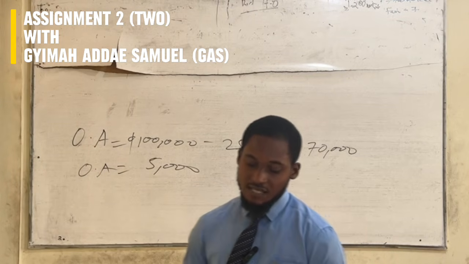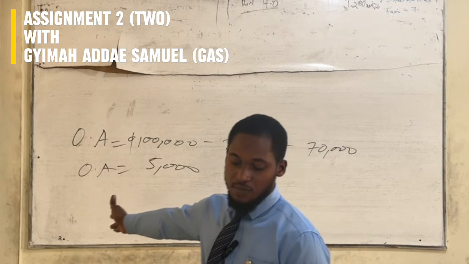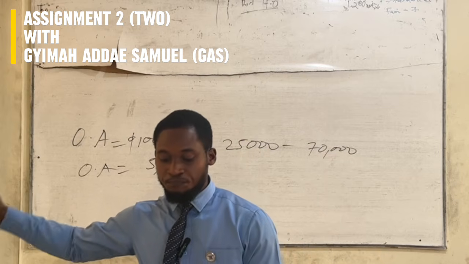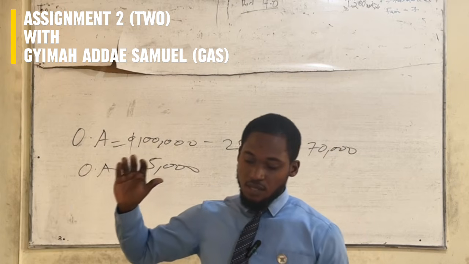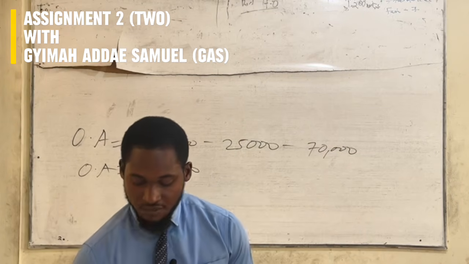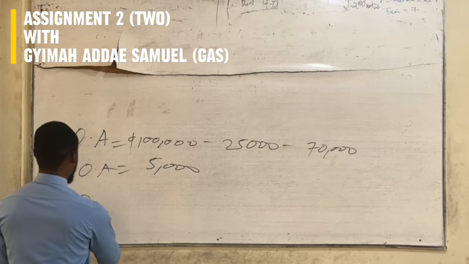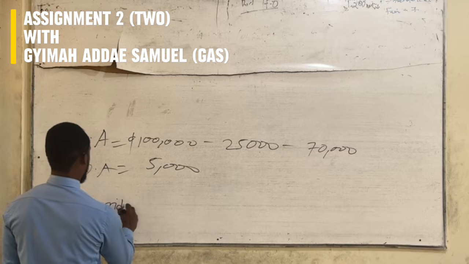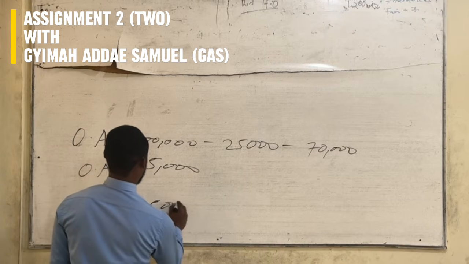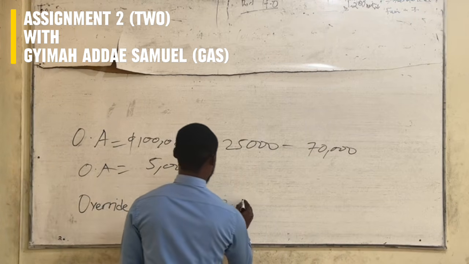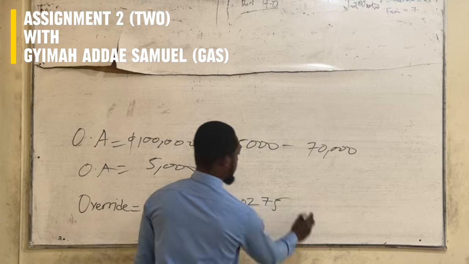So now after getting this 5,000 Ghana cedis, we multiply it by our override rate, which is 0.0275. So override therefore becomes 5,000 by 0.0275.